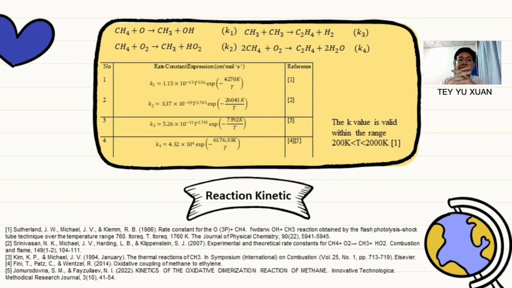Throughout our study of the academic paper, we have found the rate constant expression for the reaction. The K value varies within the range of 200 to 2000 Kelvin. We have listed the expression in the table, and the reference is stated below.